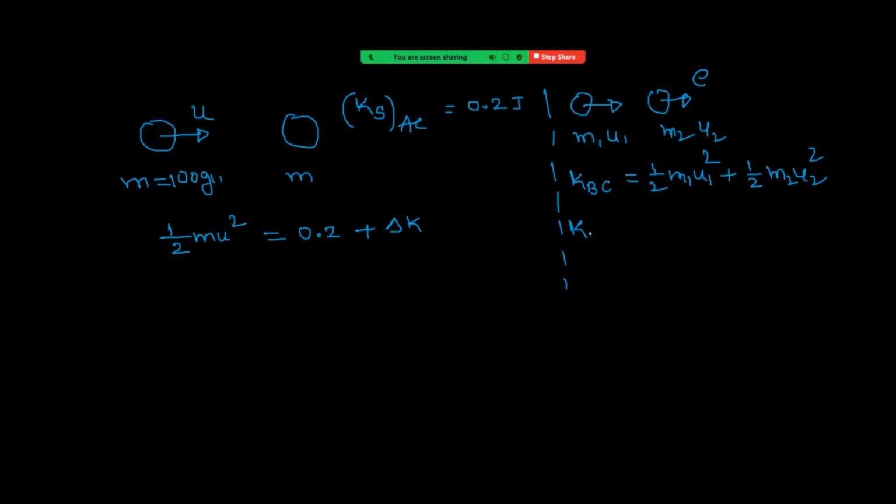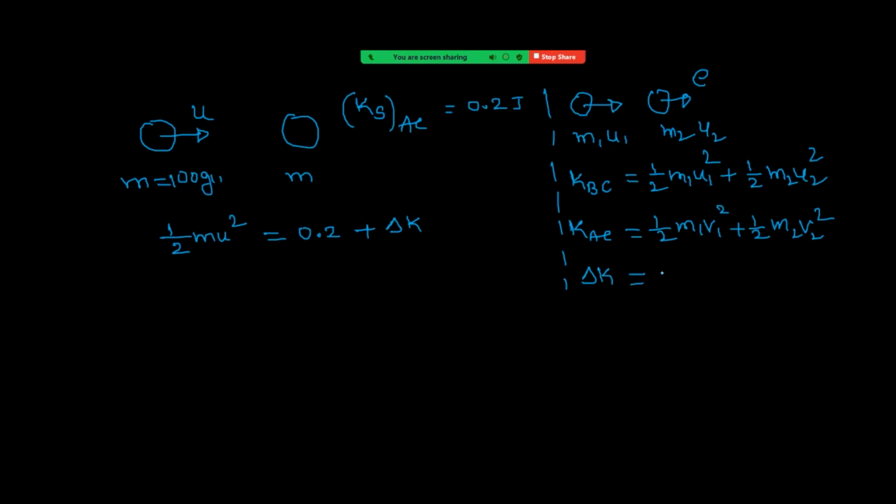After collision, half m1 v1 square plus half m2 v2 square. Now, if you subtract the final kinetic energy from the initial one, we get the loss in kinetic energy.